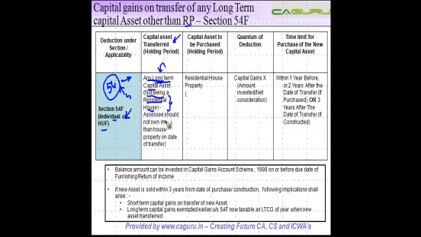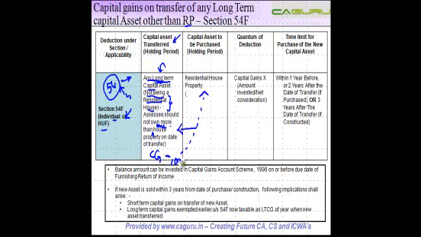The condition is that the assessee should not own more than one house property on the date of transfer. So if on the date of transfer you don't own more than one house property, okay, the word one is missing here, please write it down, then in that case you can come and claim an exemption under this section. So what is happening here is you are transferring a long-term capital asset other than a residential house, you have some capital gain. Now you want to claim an exemption for this capital gain, then the law requires that you have to purchase a residential house property.